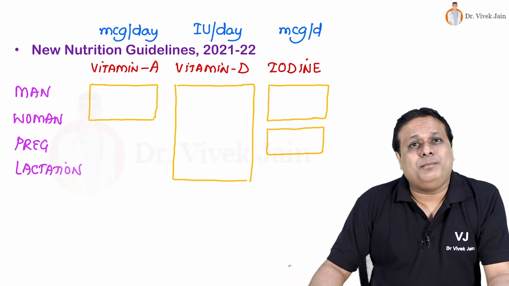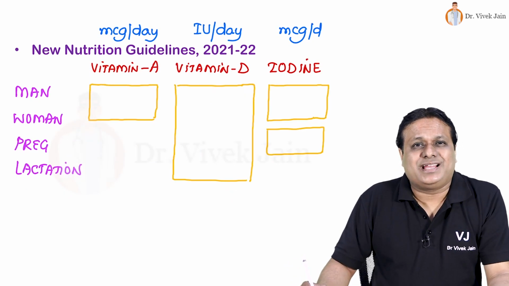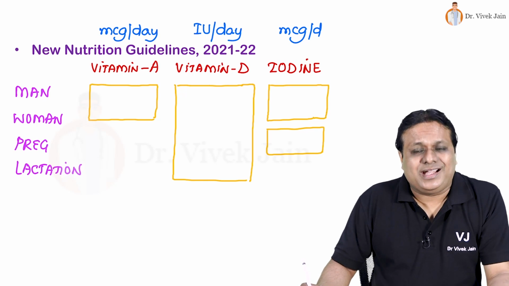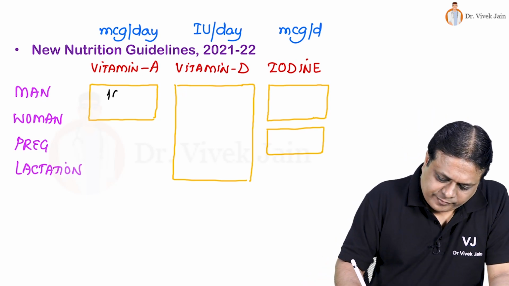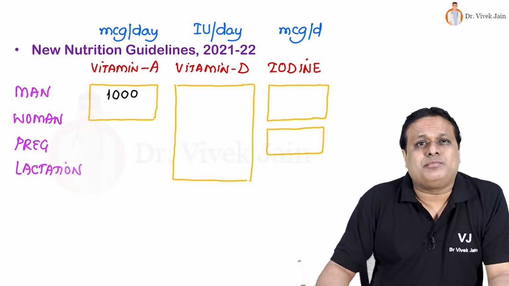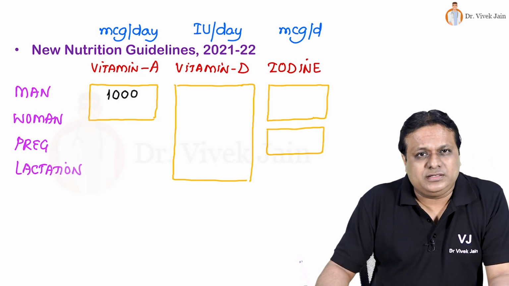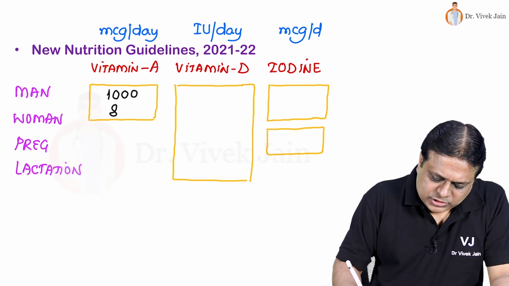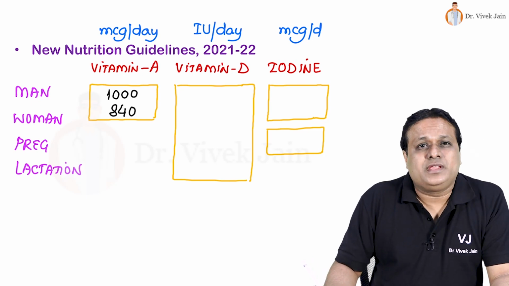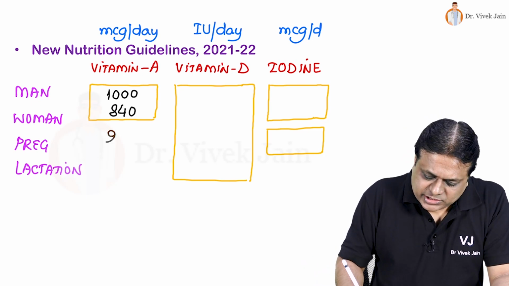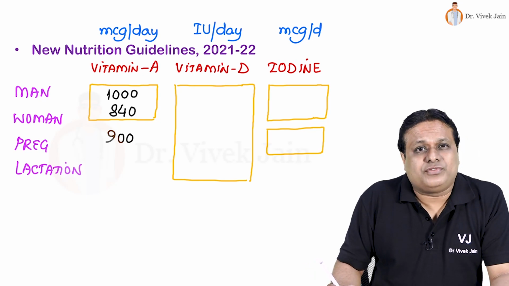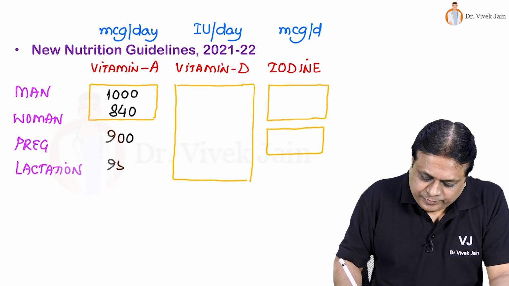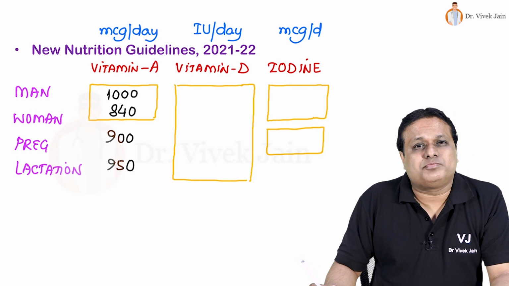When we look at vitamin A, which is measured as retinol requirement in microgram per day, for adult man is 1000 microgram of retinol equivalent. It reduces for females to 840, which increases in pregnancy to 900 and further increase in lactation to 950 micrograms per day.